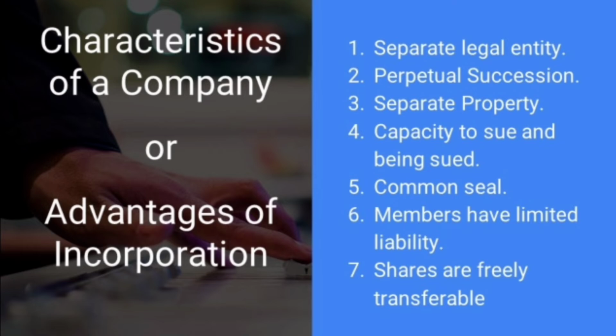The company is the owner of its assets and capital. The members cannot claim to be the owner of the company's property. Now, a member does not have even an insurable interest in the property of the company. He cannot insure the company's property in his own name for its or for his own benefit.